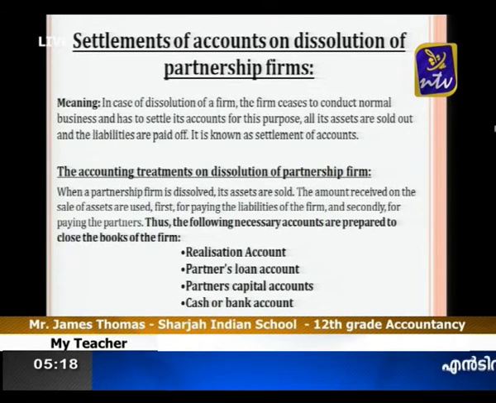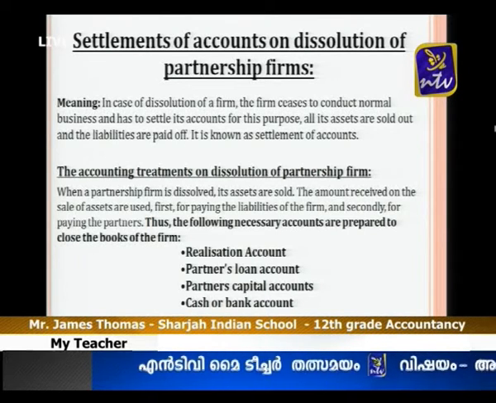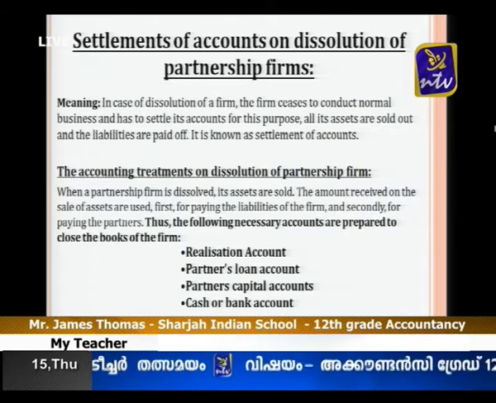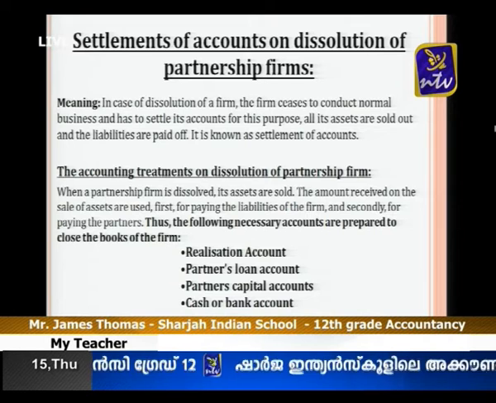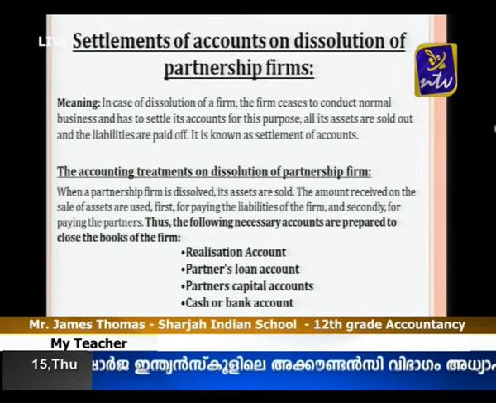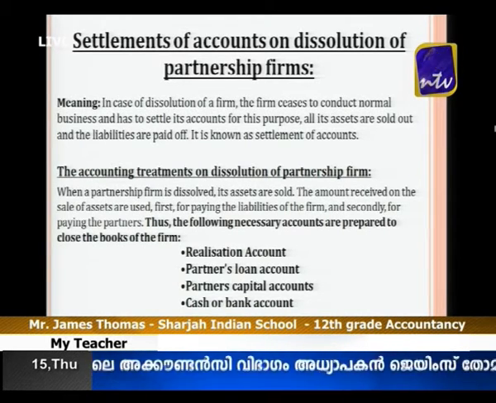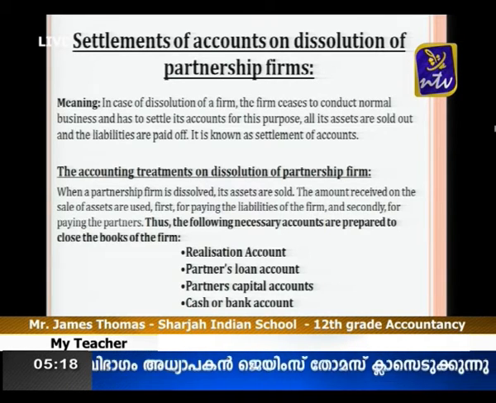So the procedure for settling the accounts is, first, we prepare the realization account; second, the partner's loan account, if any loan is there; third, the partner's capital account; and finally the cash or bank account.